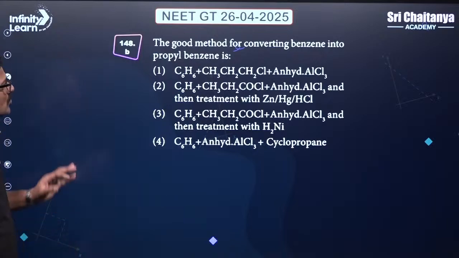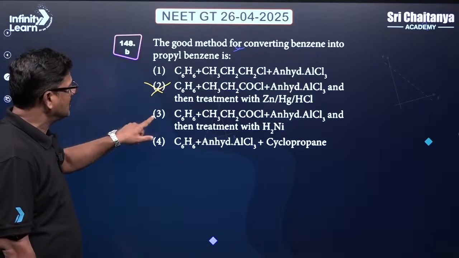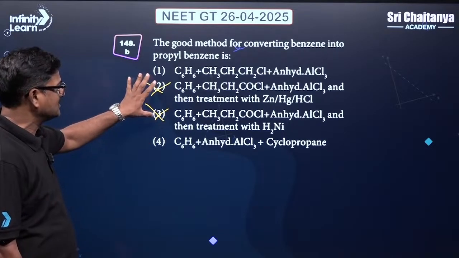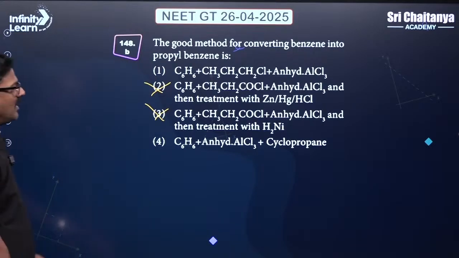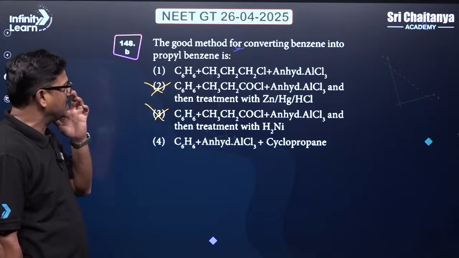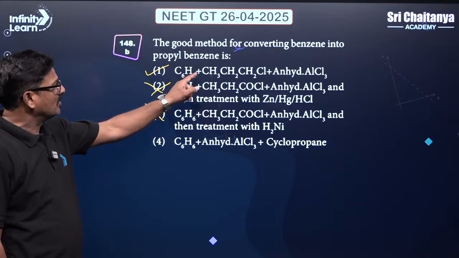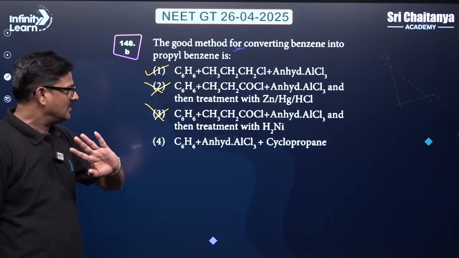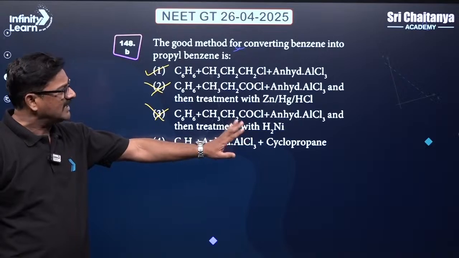Okay. Now, a good method of converting benzene into propyl benzene. You are going to see AlCl3 here, and this is not the Friedel-Crafts acylation. This is a Friedel-Crafts acylation. While in this case, with anhydrous AlCl3, there is no rearrangement of the carbocation, so you are going to get propyl benzene directly. And here anhydrous AlCl3 cannot touch the cyclopropane, you need an acid for that.